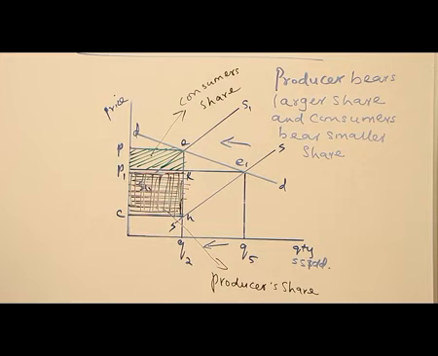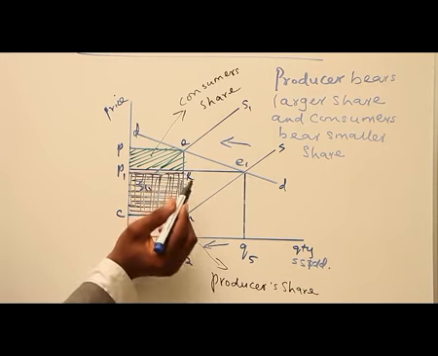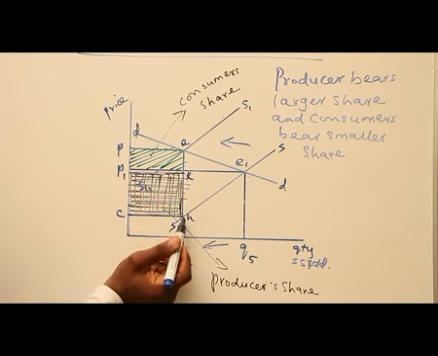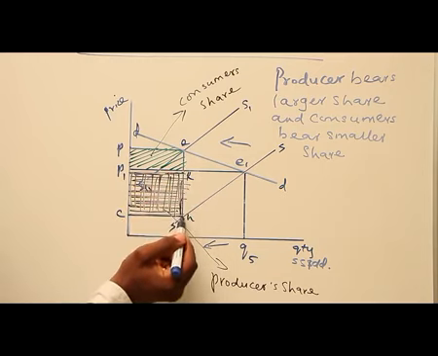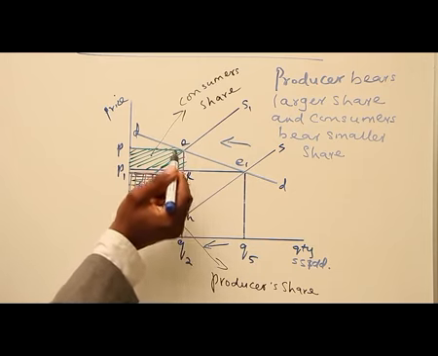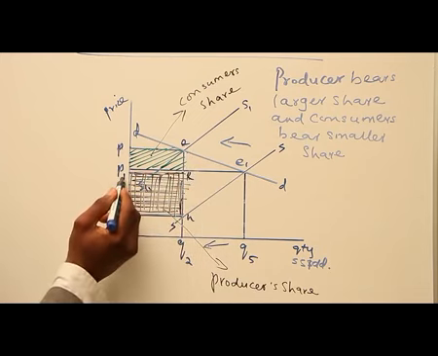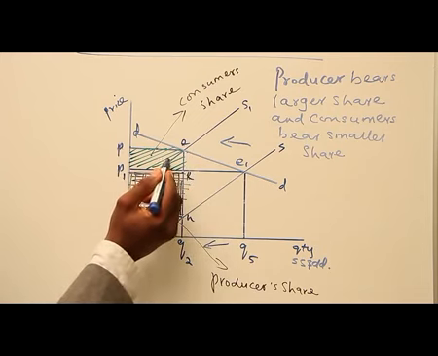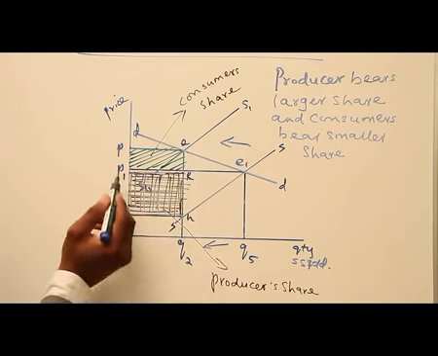Then who is going to take the larger share? Here, the producers and the consumer will share the burden of the tax, but the producer will take the larger part of the share. So we have it from KH. The tax the producer or the seller will pay is KH, while the consumer will pay EK. So the portion here is greater than the portion here. The tax that the consumer will pay will be PEKP1, shaded with a green marker, while the one shaded with a black marker will be the portion of the producer,